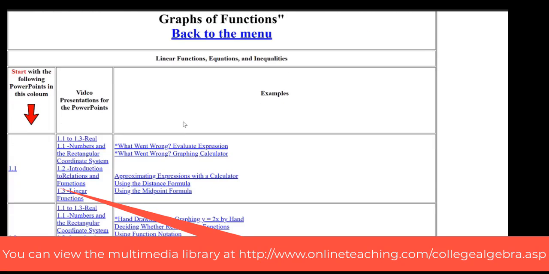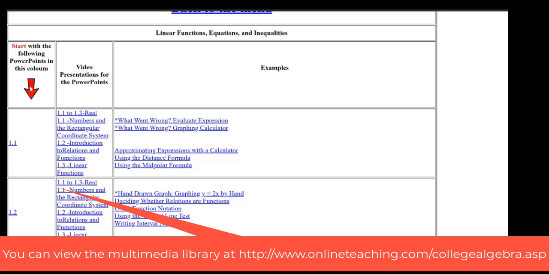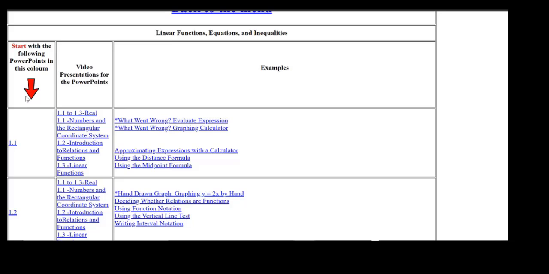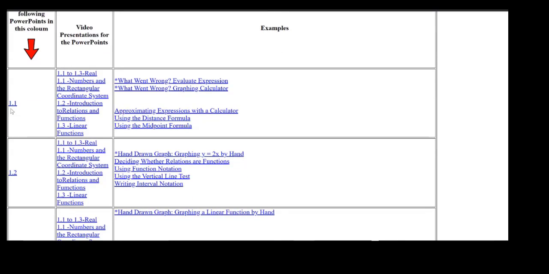So I'm going to click on module 1 to see how this has been organized. As you can see, there's a red arrow here. The reason I put it here is so you know where to start. You really want to start from opening these PowerPoint presentations. So you open each of these. When you open this PowerPoint presentation, you can flip through each page of those and start taking notes.